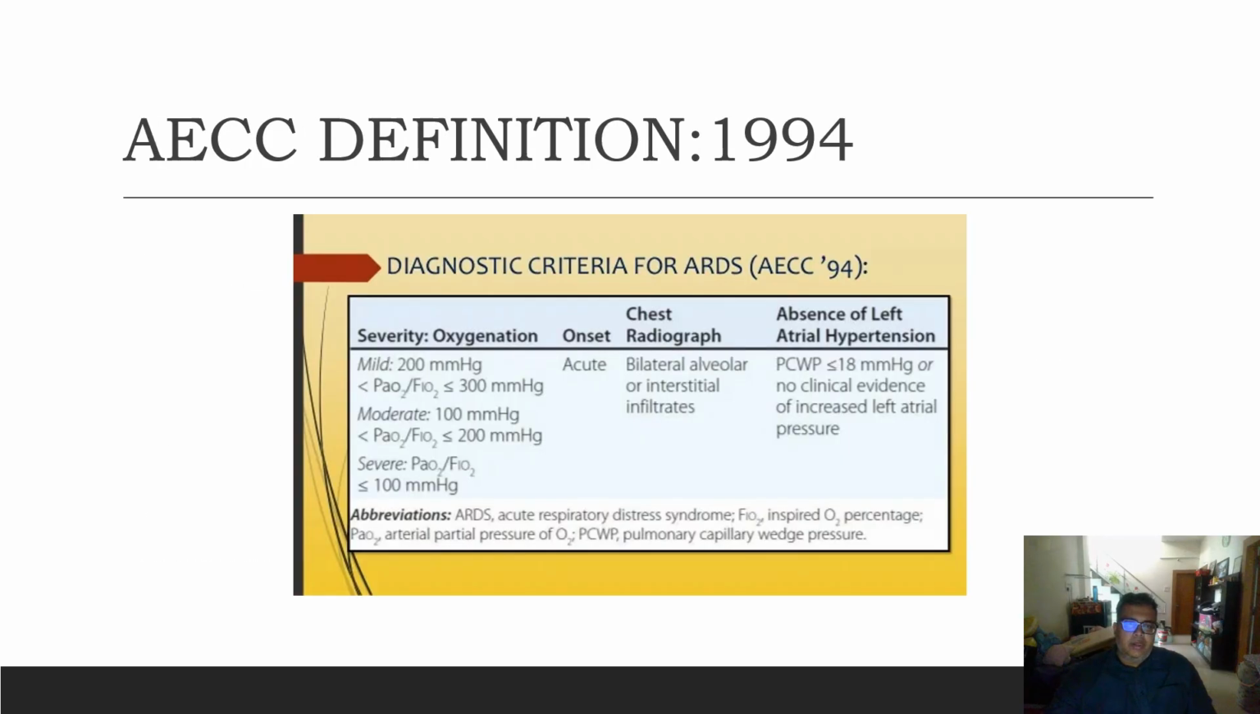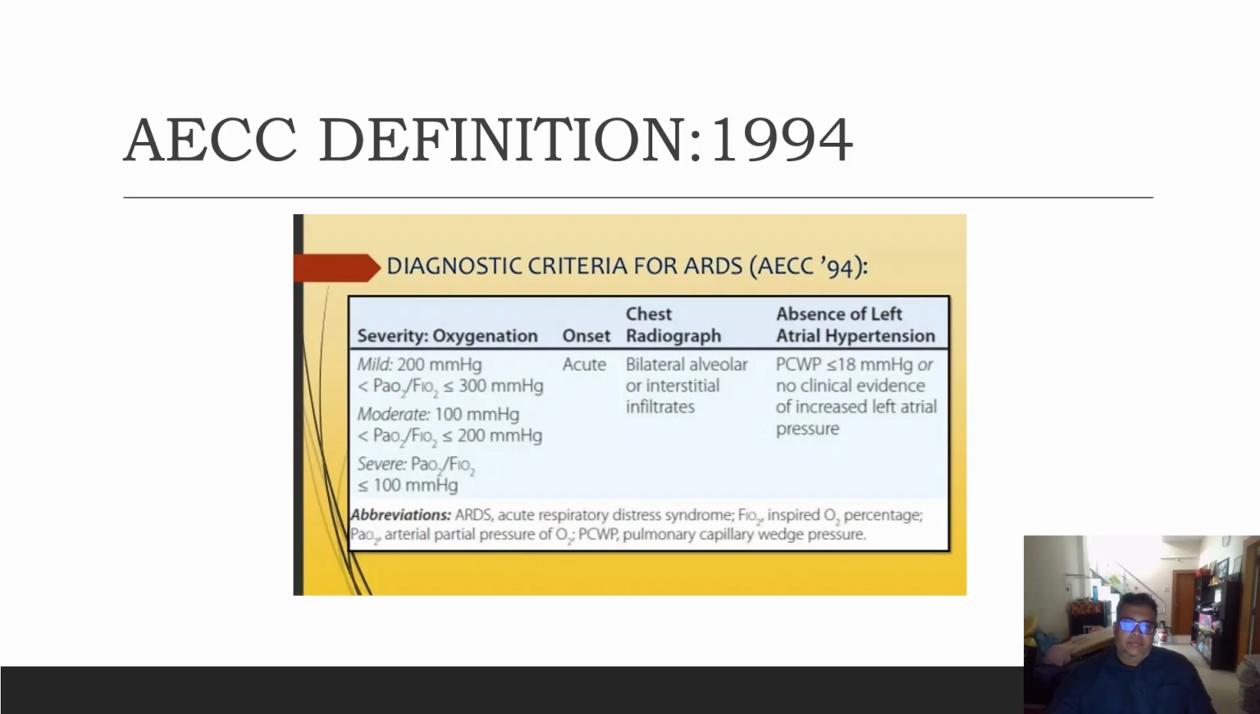In the AECC definition of 1994, the diagnostic criteria for ARDS were defined based on severity, based on the PF ratios: mild, moderate, and severe. If the PF was less than 300, it was mild. If it was between 100 to 200, it was moderate. And if it was less than 100, it was severe.